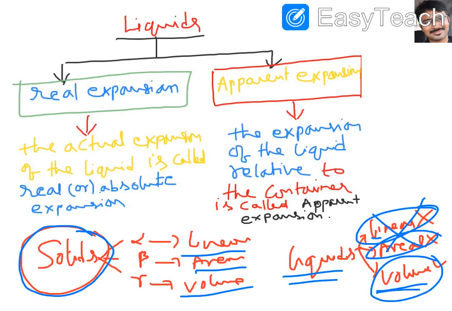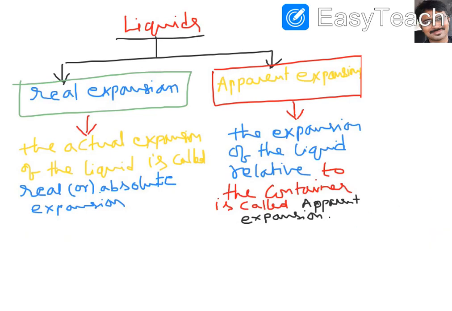So they don't have linear and areal expansions, only volume expansion. Because in our previous chapter on expansion of solids, we discussed linear expansion, areal expansion, and volume expansion. But in liquids, we are discussing only volume expansion. I hope you are clear till here.